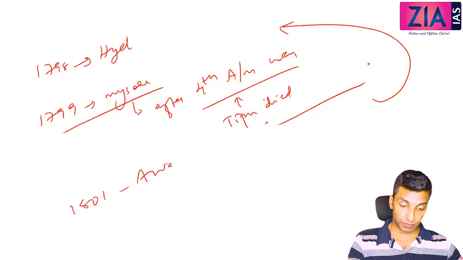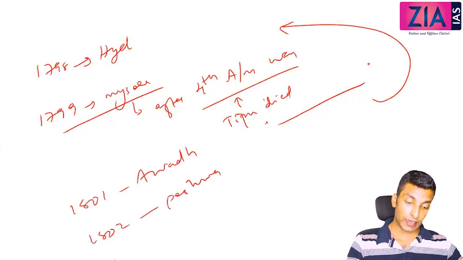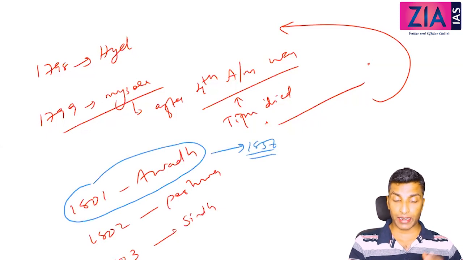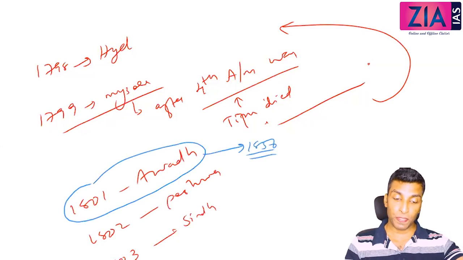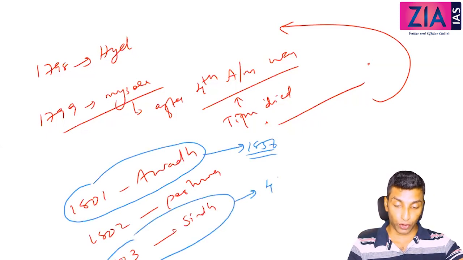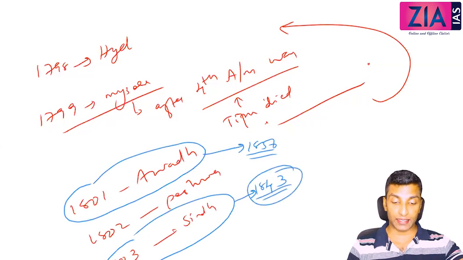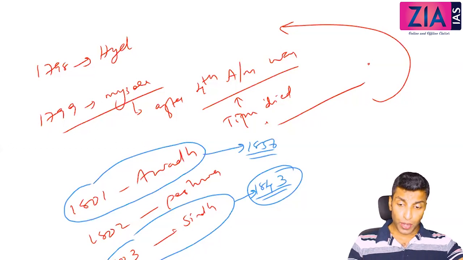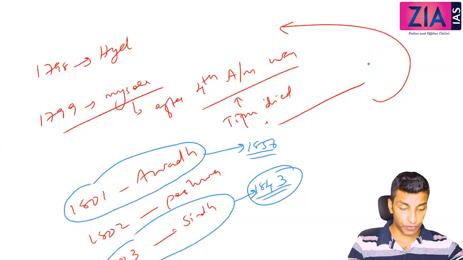1801, Awadh. Okay, 1802, Peshwa. 1803, Sindh. And you will see later that 1801 Awadh is signing the treaty, and 1856 Awadh will be annexed under the context of misgovernance. And 1803 Sindh is signing the treaty, and exactly after 40 years, 1843, Sindh will be annexed under a different context by Charles Napier. And the statement which I have told you is related to the person who was responsible for annexation of Sindh, who was Charles Napier. So I hope this concept of subsidiary alliance is very clear for all of you.